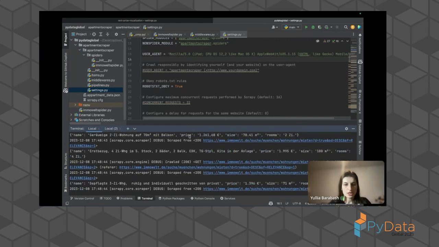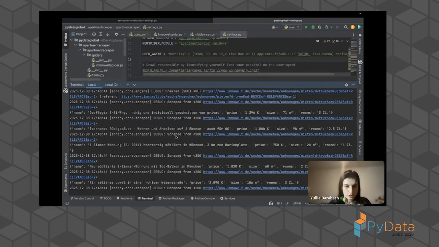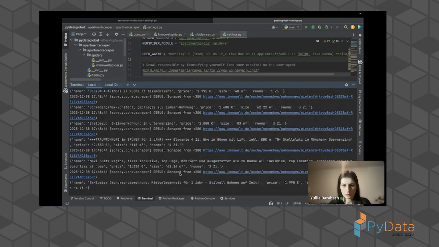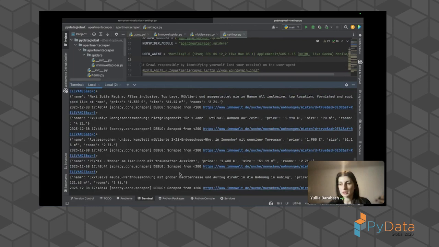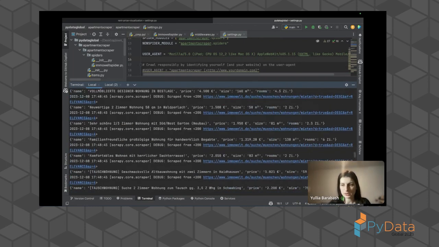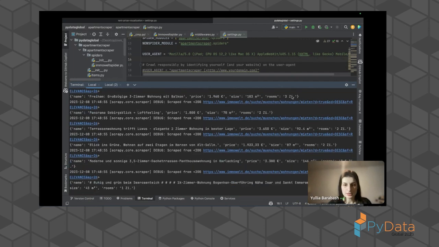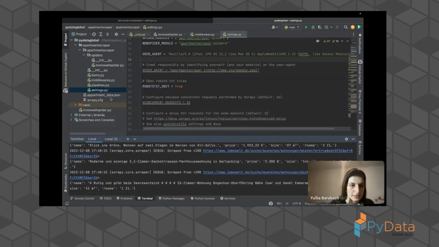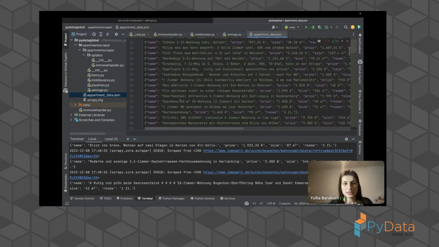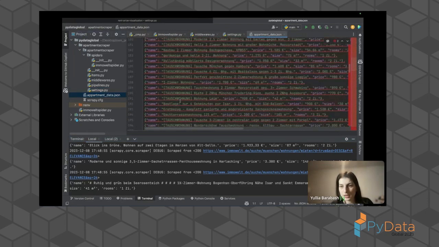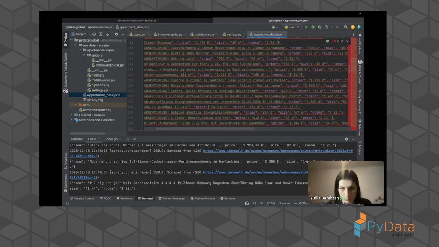So right now you see that we do execution, we get our data, and also we get a response. So we get our 200. It's a bit slow. I believe it's because right now I'm sharing my screen. That's why the internet is a bit slower, but usually it's faster. And we already see we have our data here, and we go to our apartment data, and we can see that we have our information. We have name, we have price, we have size, and we have rooms. Great. We already saved some information. It's very easy.